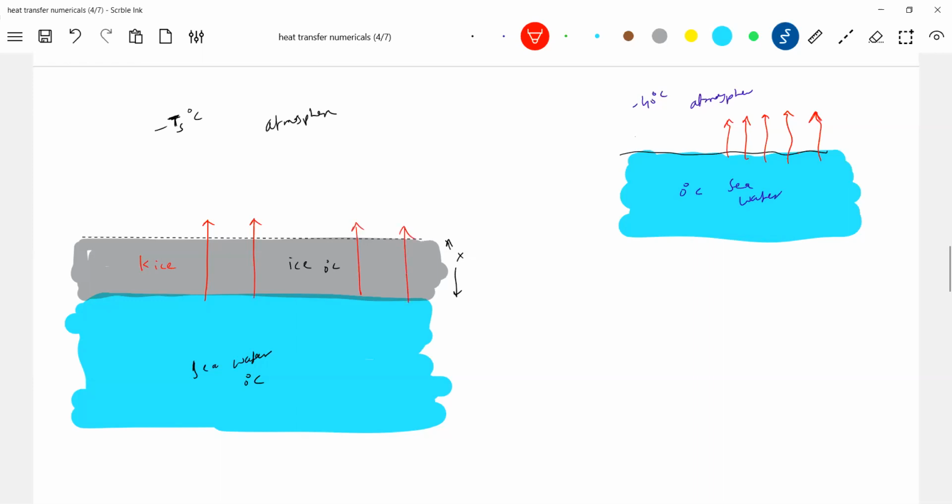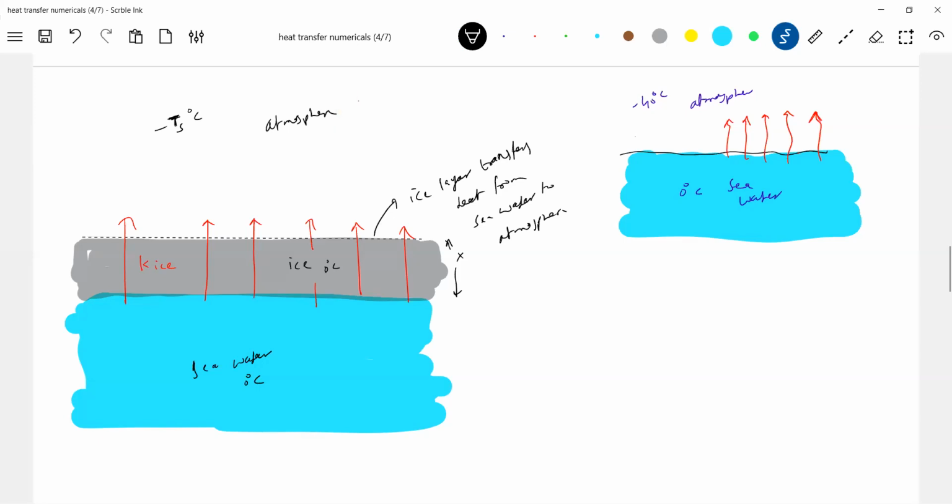What is the role of the ice layer? The ice layer transfers heat from seawater to atmosphere or surrounding, whatever you can put it. Okay, minus Ts degrees, it will be less than 0 degrees Celsius.